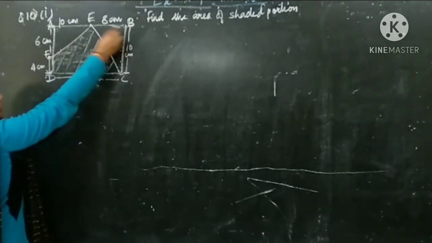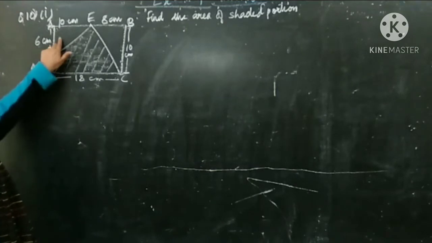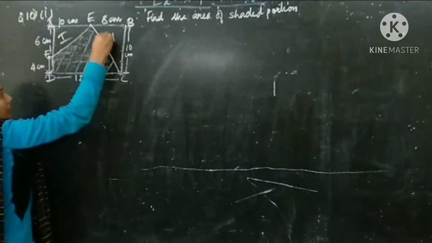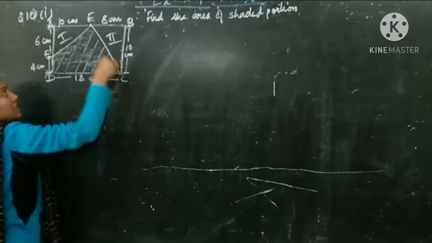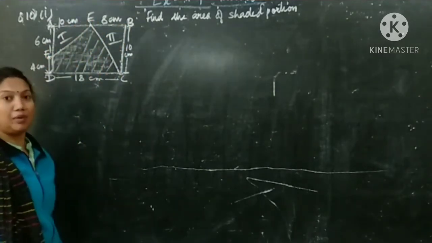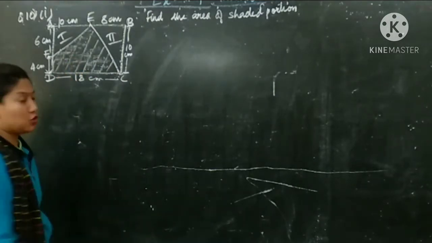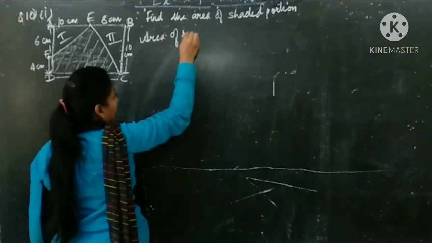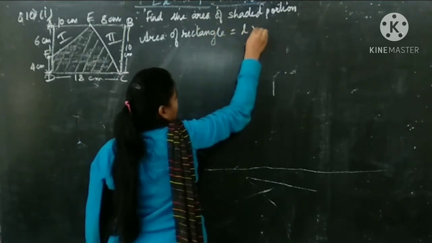Whole rectangle ABCD, and then we will subtract the two triangles, that is this triangle and this triangle, AEF and BCF. That area will be subtracted, so then we will get the area of the shaded portion. So first we will find the area of rectangle. Area of rectangle ABCD is equal to L into B.